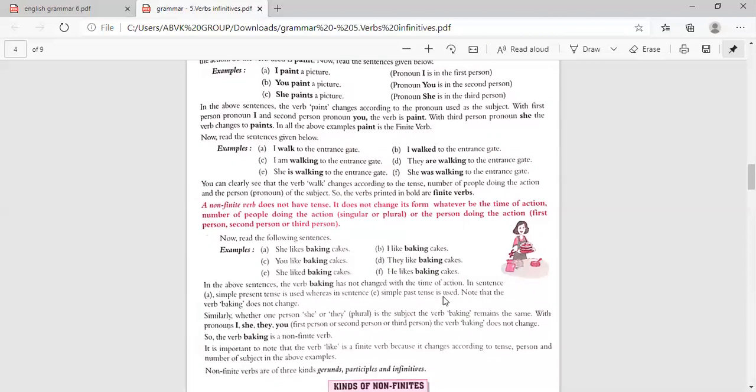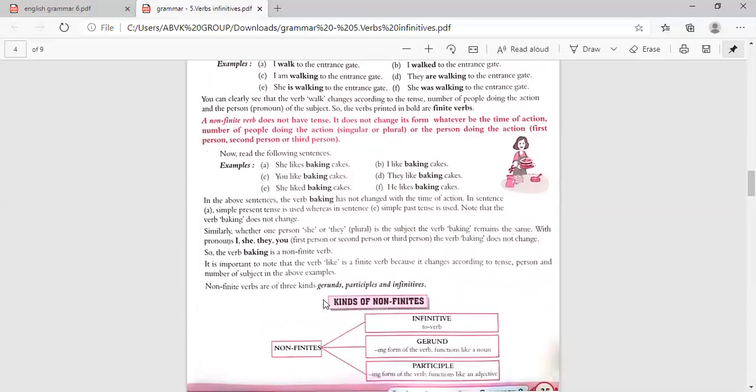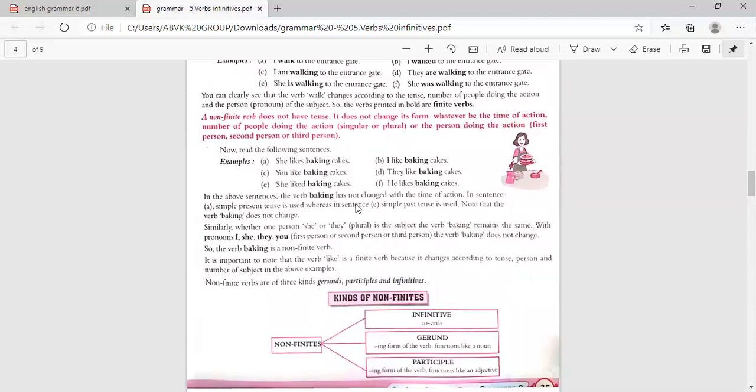Now note that the verb baking does not change. It remains the same, and in the above sentences the verb baking has not changed with the time of action. The tense changes: she likes baking is simple present tense. The next one is she liked baking, so this is past tense. But baking remains the same, only liked changes, isn't it?